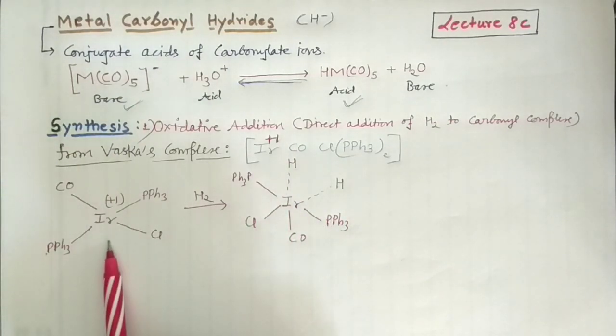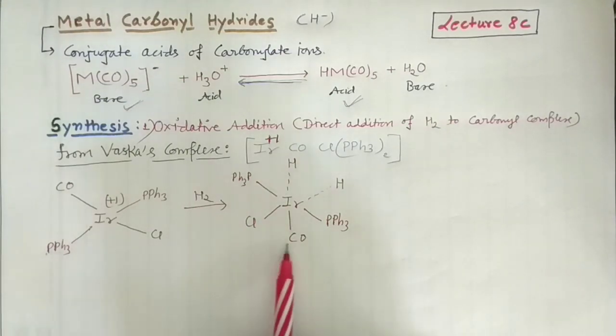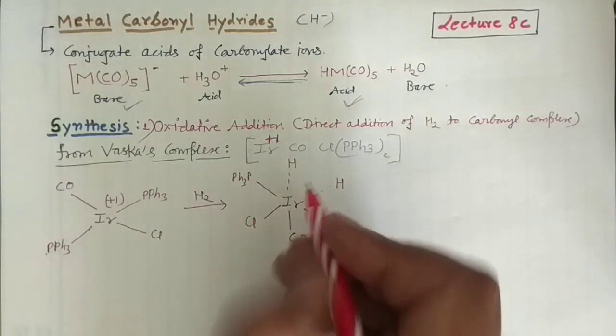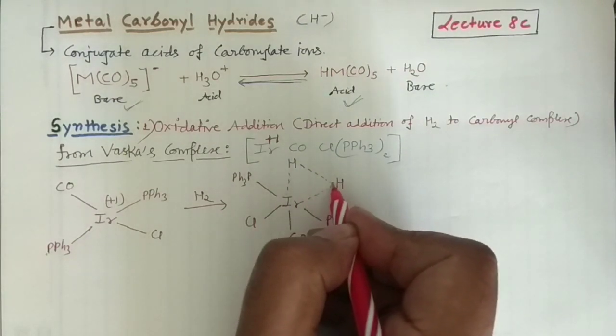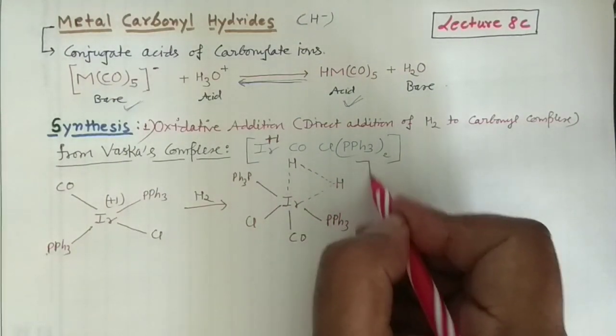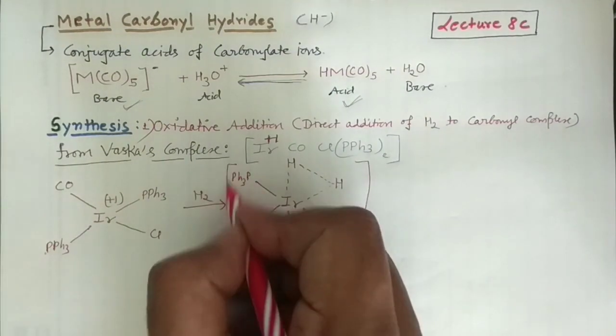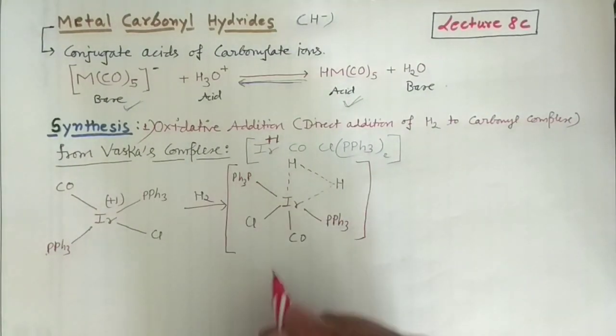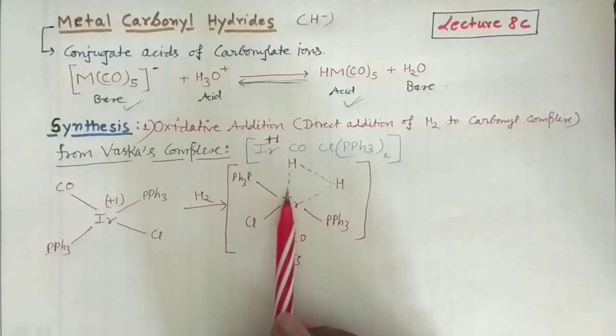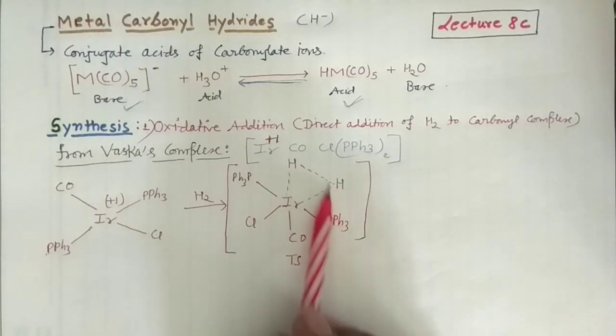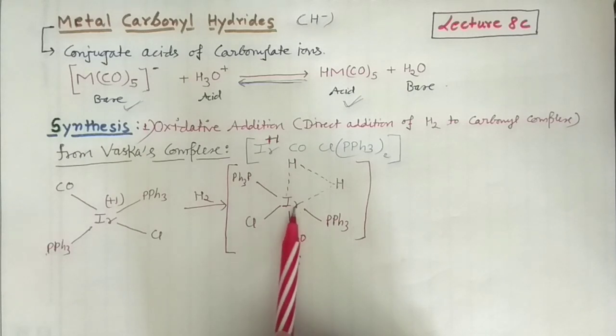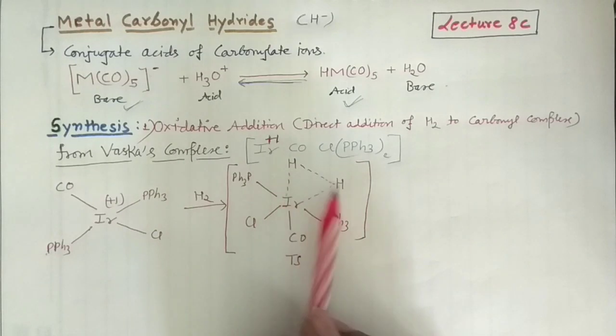But it's a square planar complex, and it's the transition state, right? And then this hydrogen would be just like that. So this is the transition state. And what you can observe here in this transition state is the formation of a 3-membered ring, and for the formation of this 3-membered ring, it is very important that these 2 hydrogens must occupy the cis position.